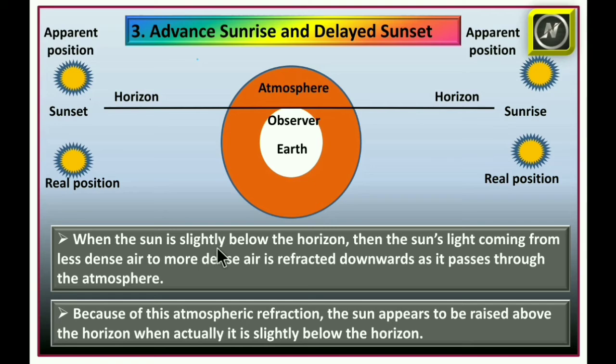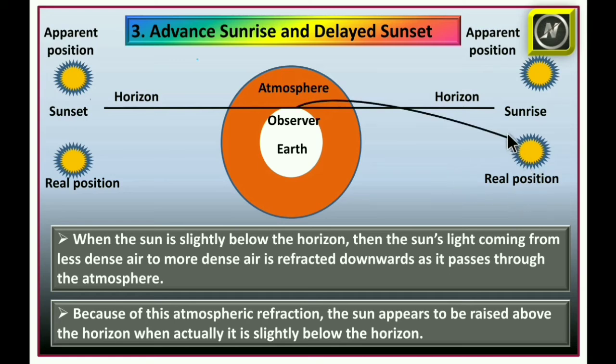See here, when the sun is slightly below the horizon, the real position of the sun is here. And this is the sunrise time and this is the sunset time. Let us see the sunrise first. When the sun is below the horizon line, the sunlight is coming from the less dense air to the more dense air and is refracted downwards as it passes through the atmosphere.